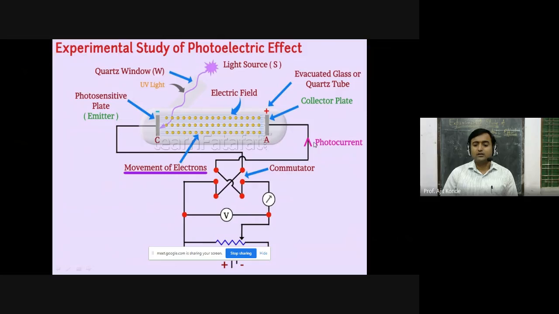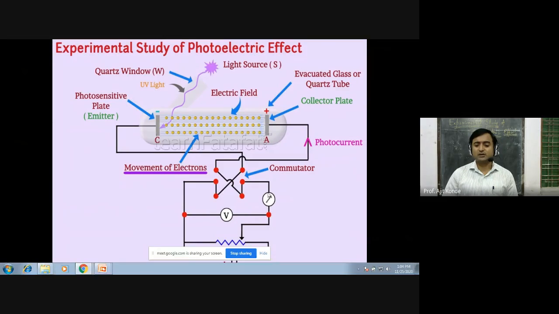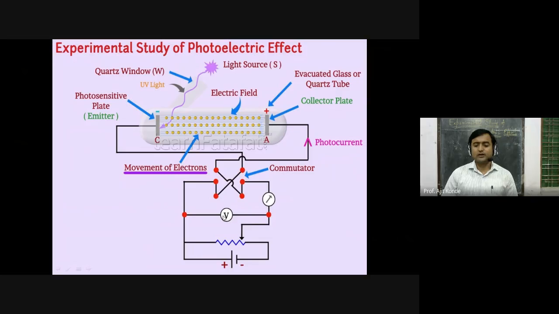Then voltage is provided by this commutator. Here we have a very high voltage which is provided across anode and cathode, or collector plate and emitter plate. Then here the commutator is used to change the potentials. You can make the collector negative or positive. Similarly, you can make the emitter negative or positive with the help of the commutator.